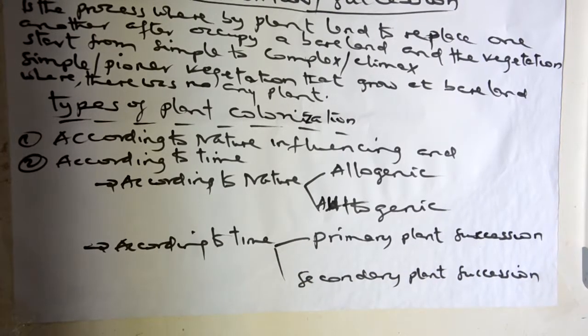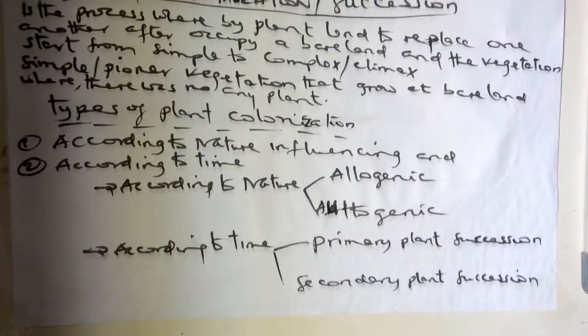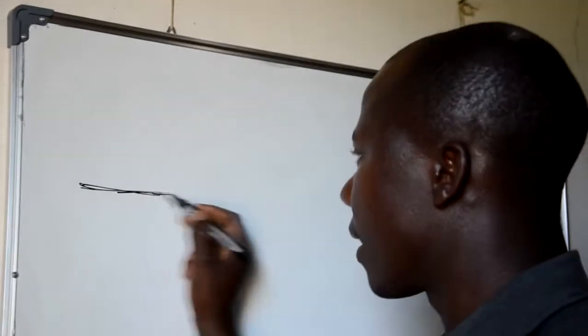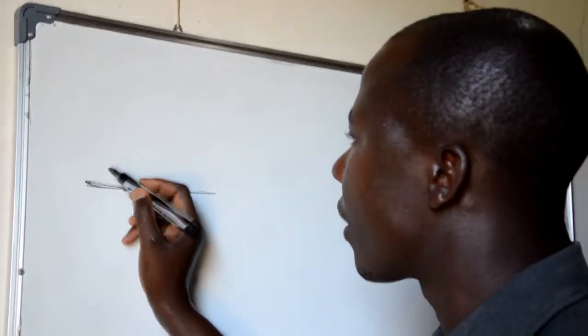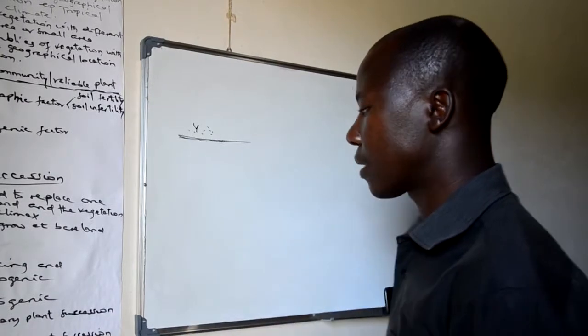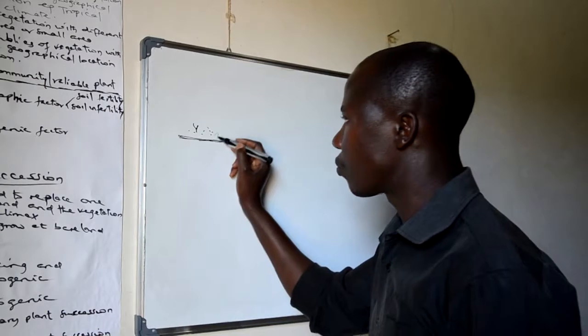Primary plant succession is the colonization of plant in certain bare land which has never been occupied by any plant, and it takes place slowly. Example, there is some bare land whereby there is no vegetation which has grown since the creation of our God. But it is starting at the first one.